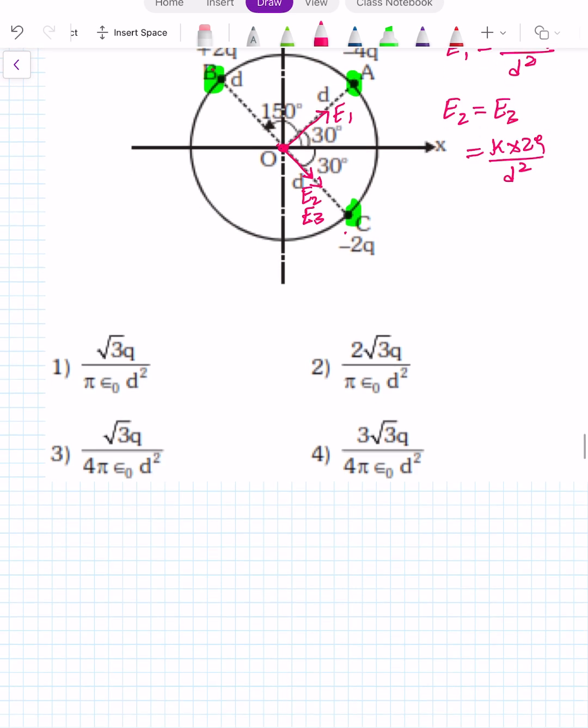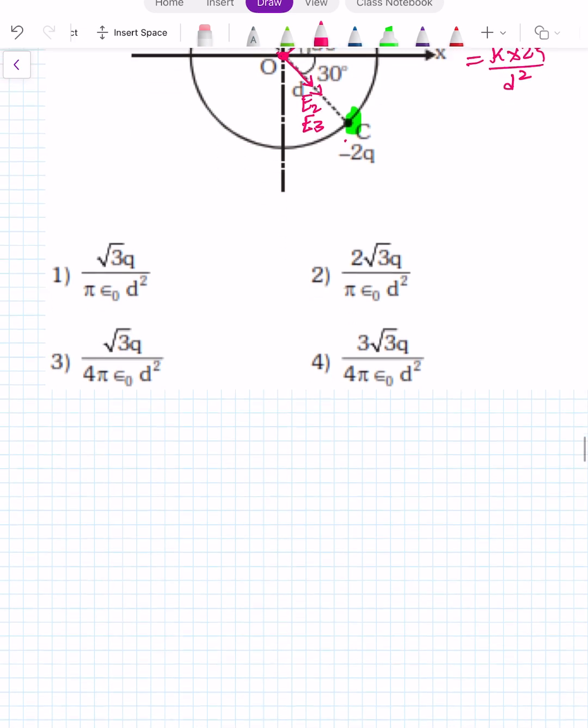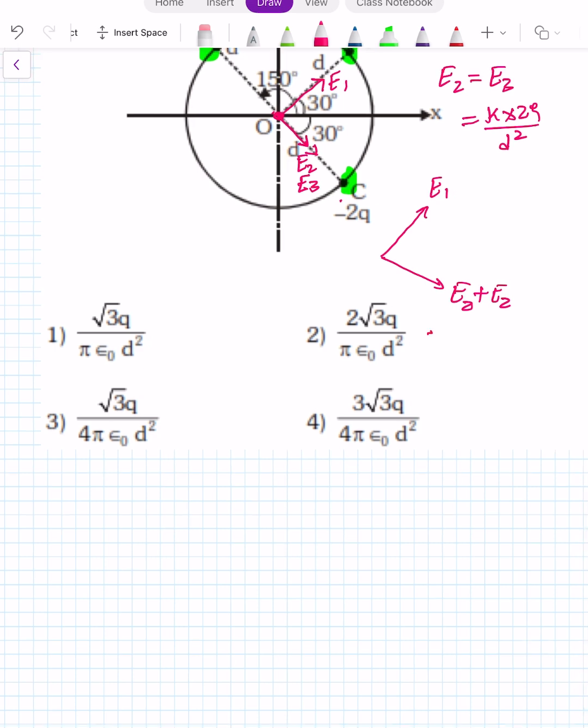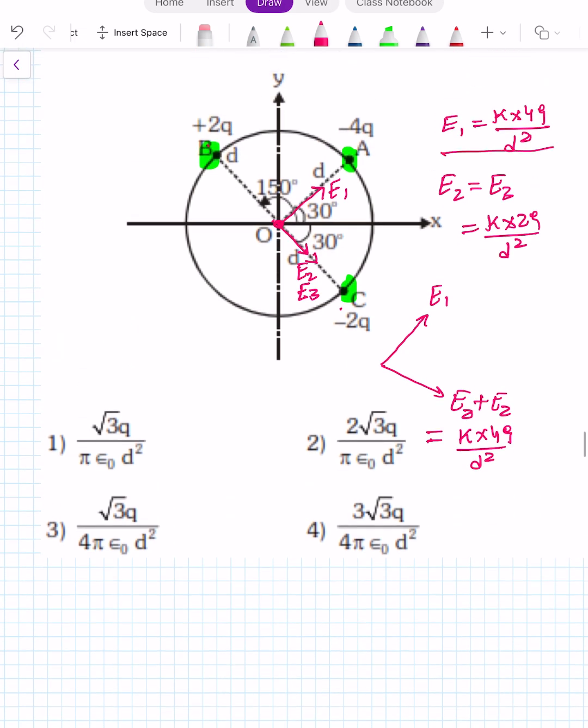Now, E1 is in this direction, E2 and E3 in this direction. So the net resultant electric field is E1 in this direction and E2 plus E3 in this direction. If you add E2 and E3, you get K into 4Q upon D square, which is the same as E1.